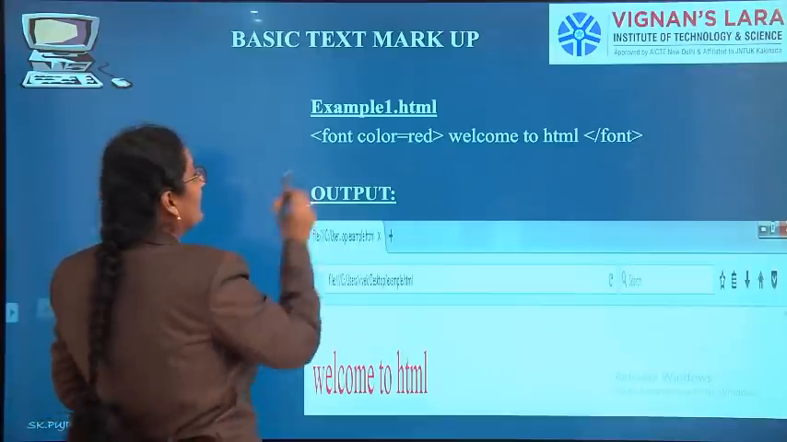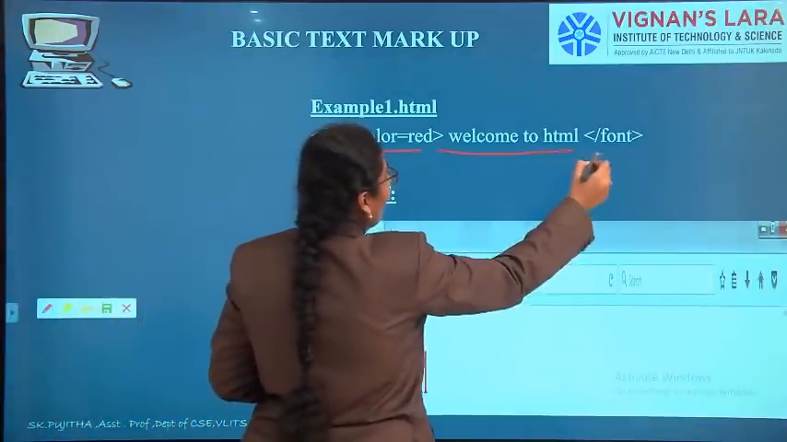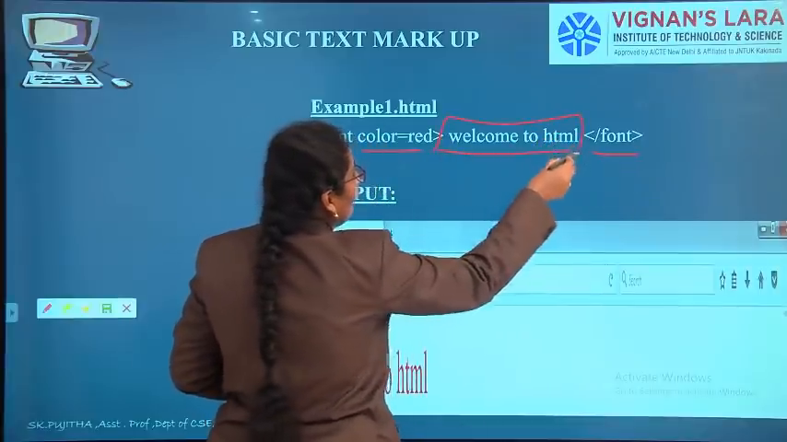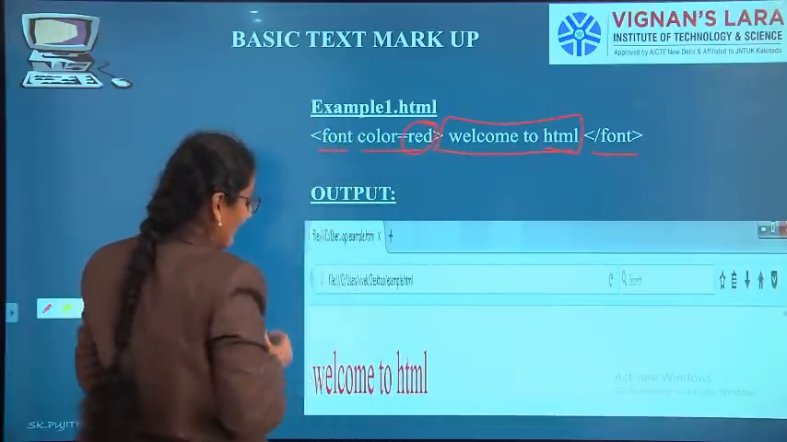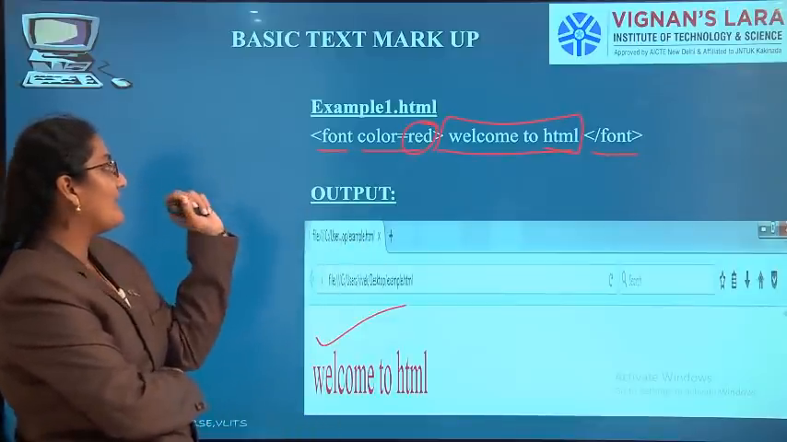Next one is font color. Font open, color is red. Welcome to HTML, font close. Now this "Welcome to HTML" should be displayed in red color. This is the output. So font is for giving colors and size.